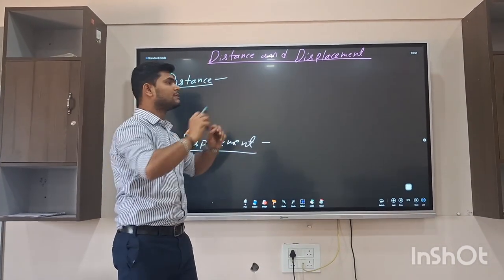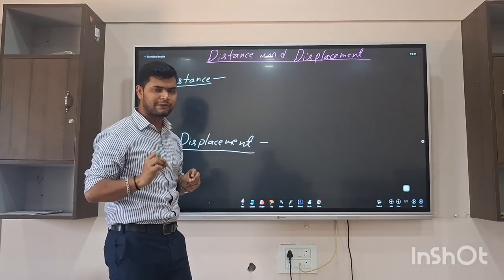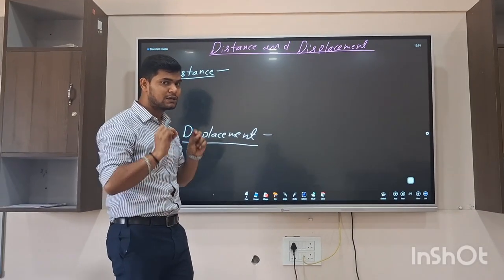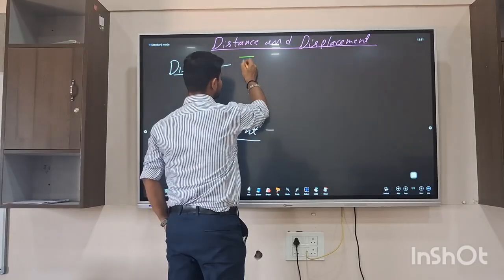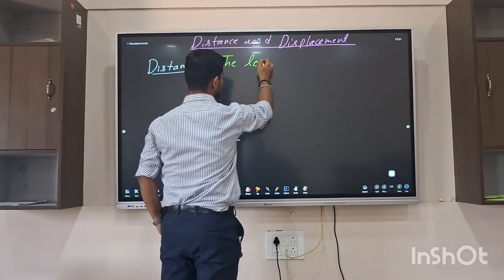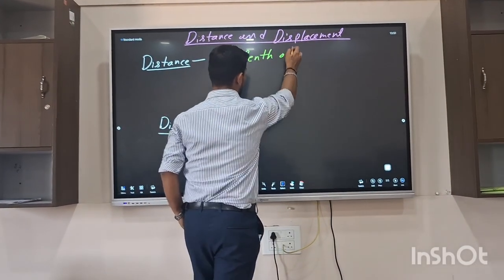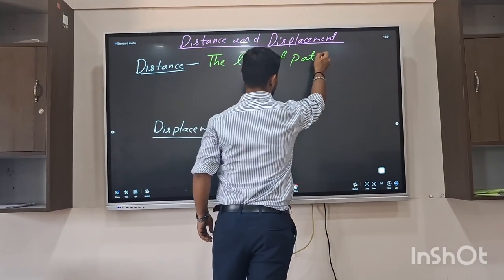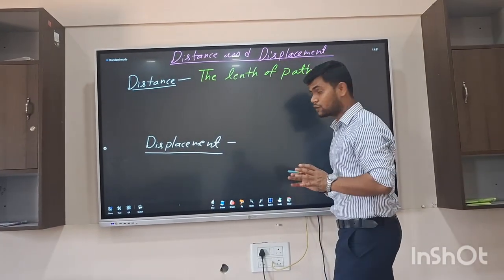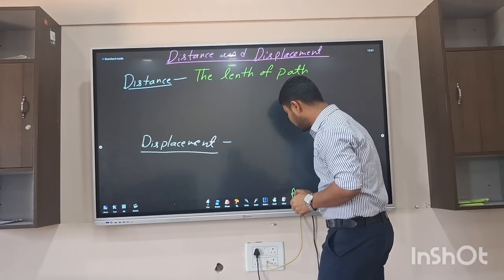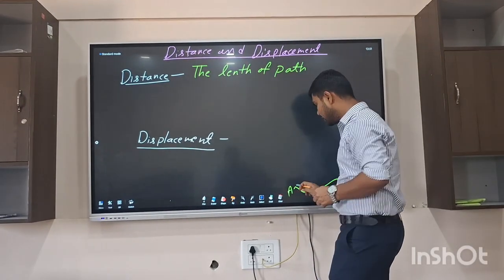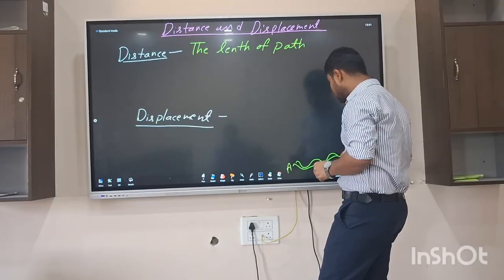So students, there is one beautiful definition for it. What is distance? My dear students, the length of path. What is the length of path? That means if a body is moving from A to B, this path has a length.